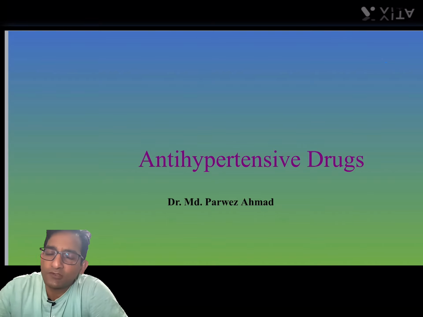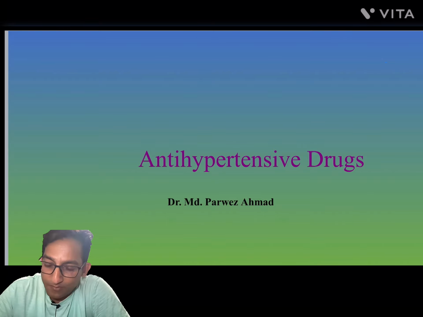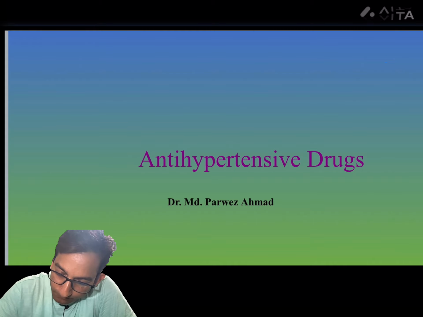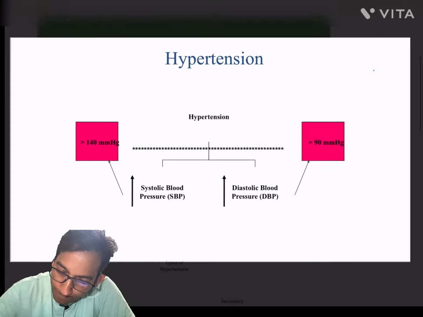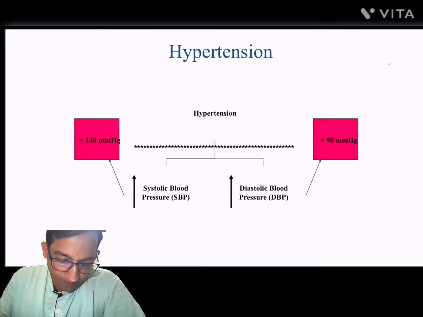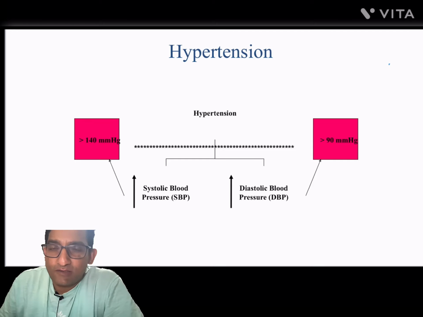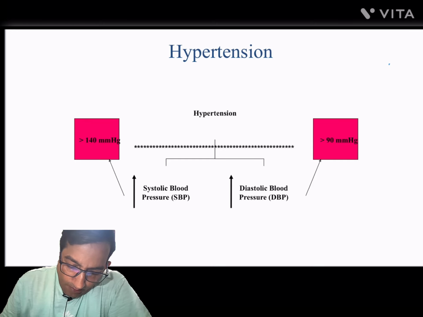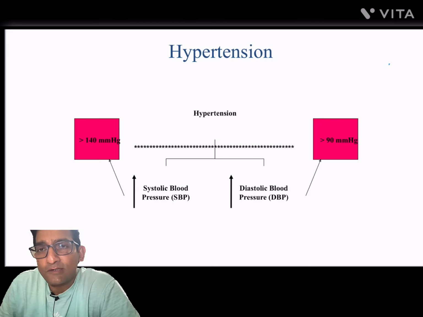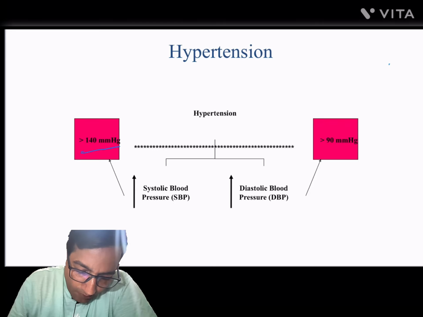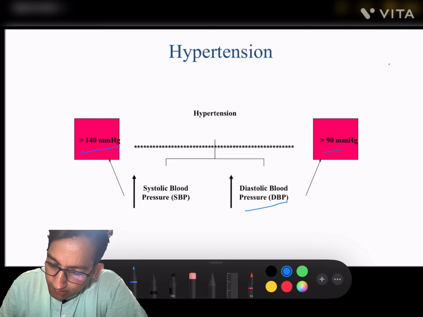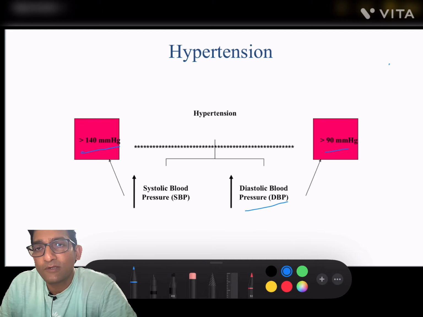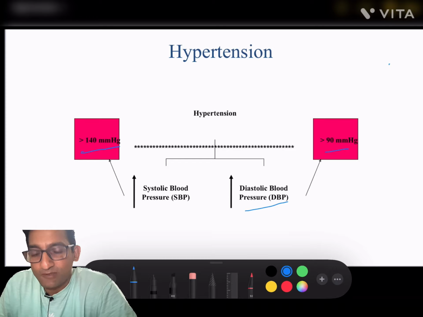Before starting the pharmacology, first we need to understand the fundamental things of hypertension. Okay, what is meant by hypertension? Hypertension means that in adults, if systolic blood pressure persistently increases above 140 mmHg and diastolic blood pressure above 90 mmHg, the person is suffering from hypertension.